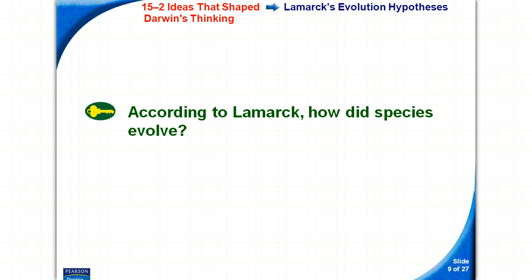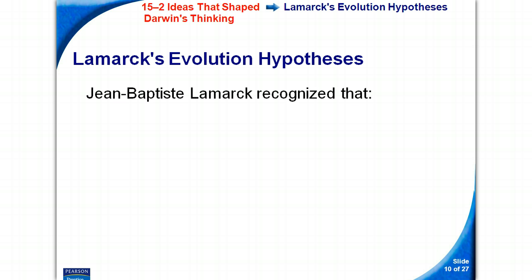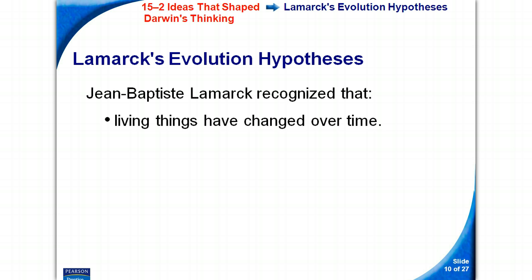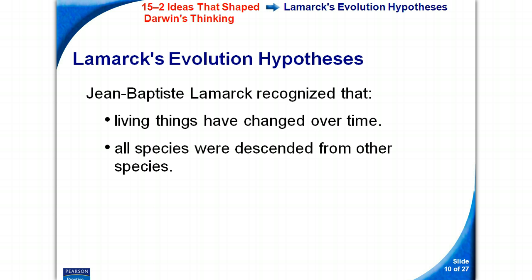Key concept number 2. According to Lamarck, how did species evolve? Lamarck's evolution hypothesis. Jean-Baptiste Lamarck recognized that living things have changed over time. All species were descended from other species.